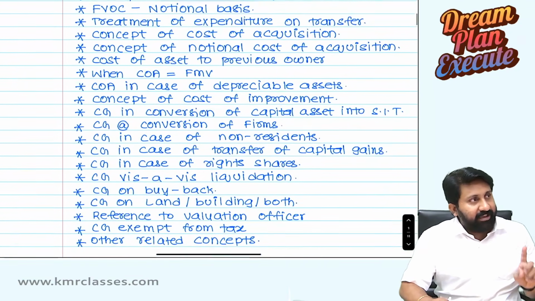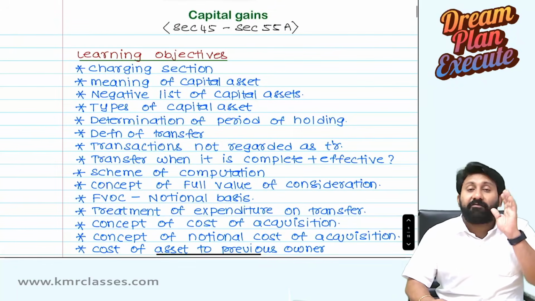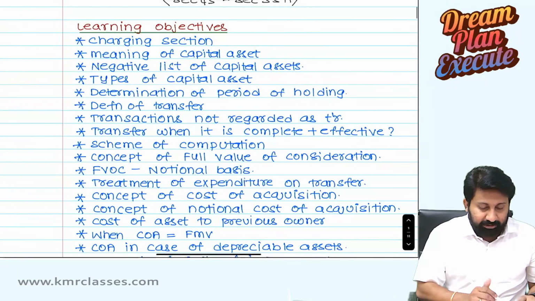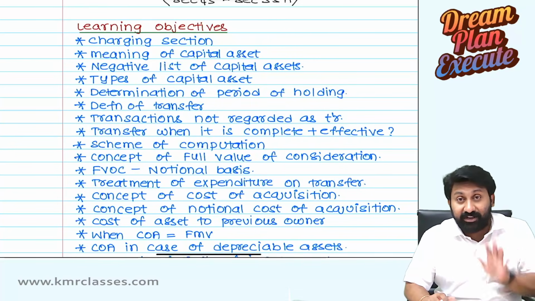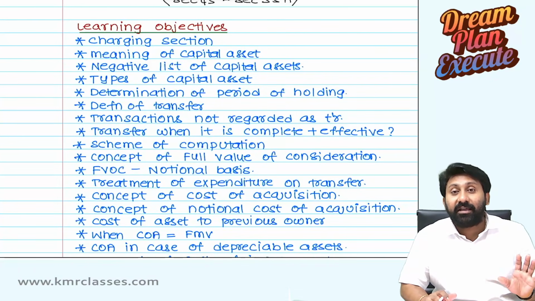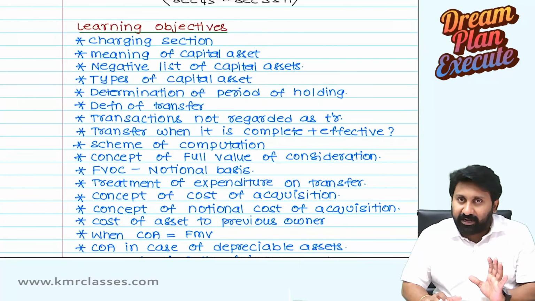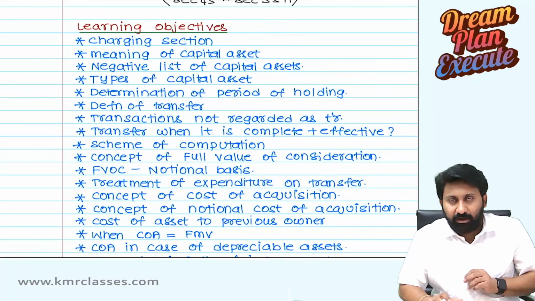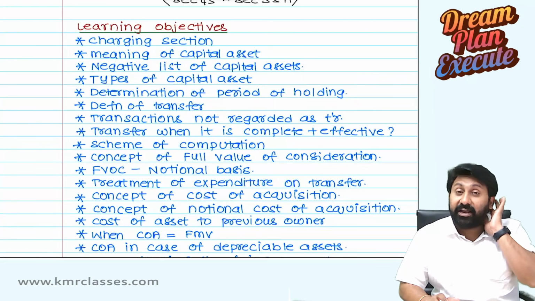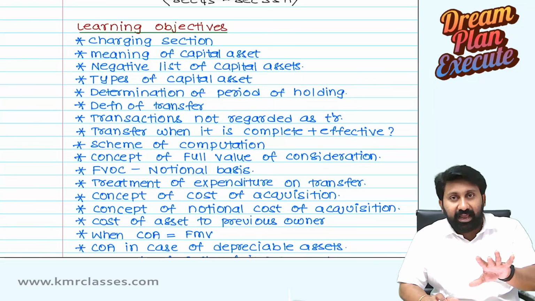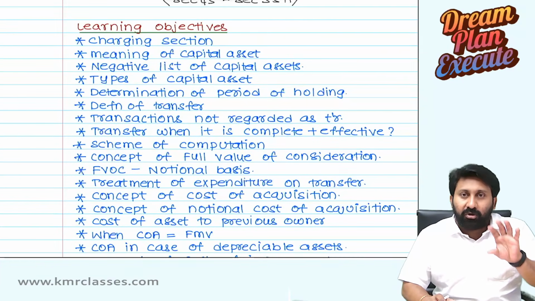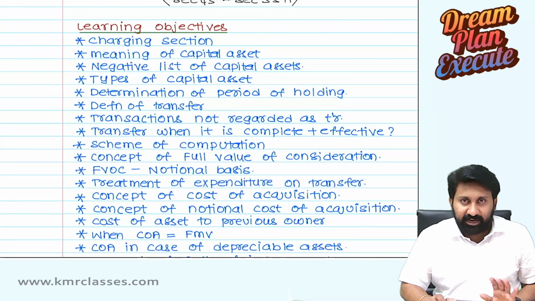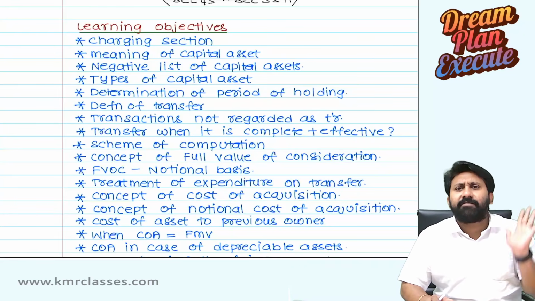If one has clarity, for example, on the day of the exam you have seen all these concepts, and without reading anything you can tick mark all these things with confidence, then 1000% my guarantee, 8 to 10 marks will come from capital gains at Final level, also at Inter level. In Final, an 8 marks question does not come directly. They will give some questions in the form of business trust, and some directly as a capital gain transaction. So effectively 8 to 10 marks at Final level, and 8 marks 1000% will come at Inter level.